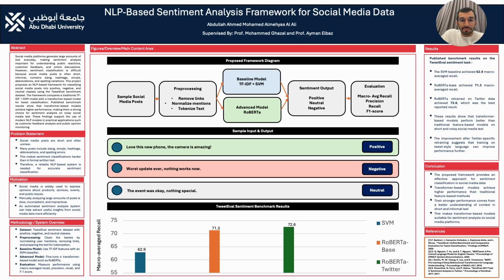The second is the advanced model, which is RoBERTa. It is a transformer-based language model. RoBERTa is better at understanding context for social media text, which makes it more suitable in this case. After that, the system produces one of three outputs, which are either positive, neutral, or negative. Finally, the models are evaluated using standard performance measures: macro-averaged recall, precision, recall, and F1 score.